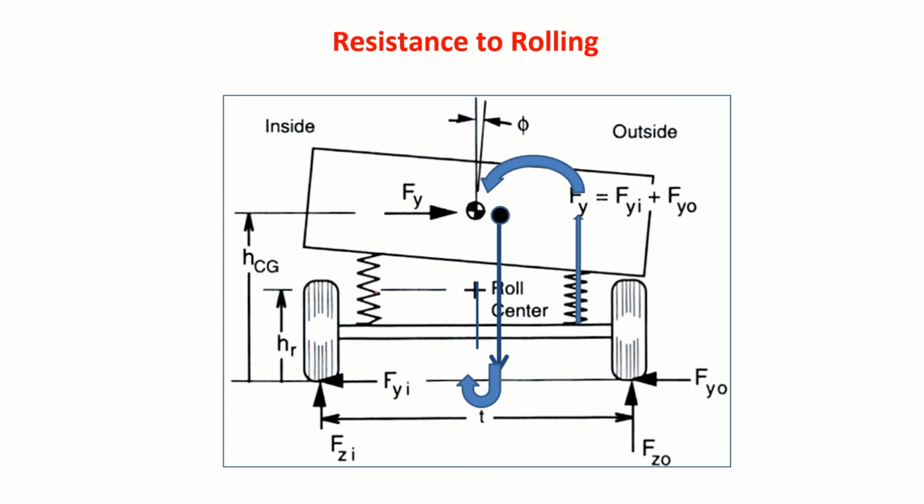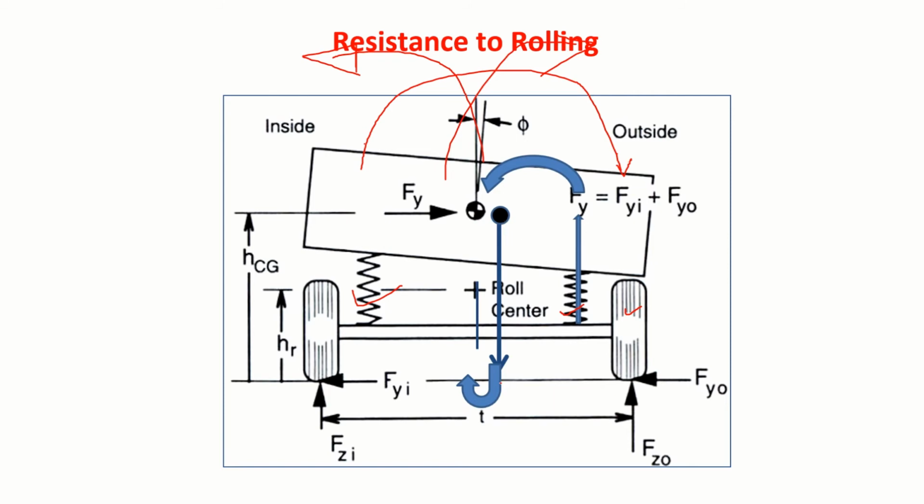Now you have to design your suspension in such a way that it should resist rolling. That's a very important thing. As I mentioned, when you are taking a turn like this, load gets transferred from inside to outside. You can see the center of gravity position.